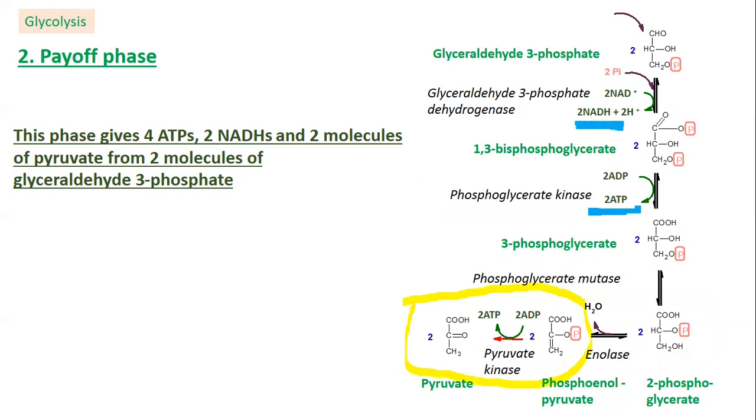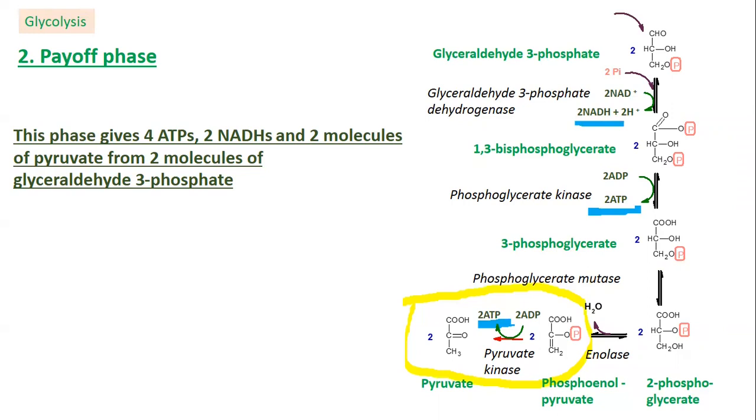From 2 glyceraldehyde 3-phosphates, we gradually got 2 phosphoenolpyruvates, and thus the next two molecules of ATP. The reaction is brought about by pyruvate kinase. It is also a regulatory enzyme of glycolysis. This is the last reaction of glycolysis. The product of this reaction is pyruvate.